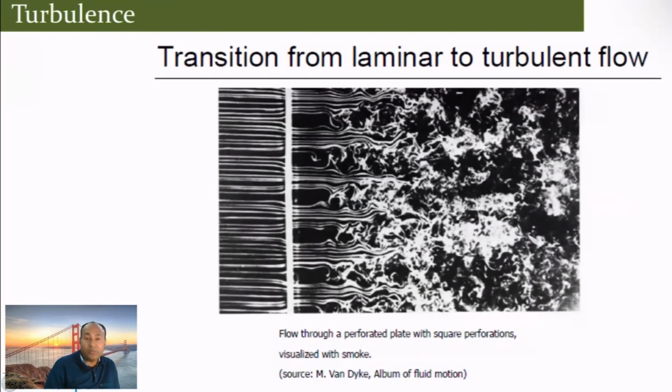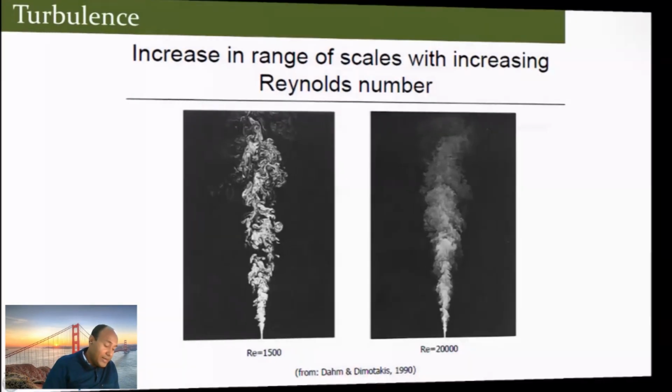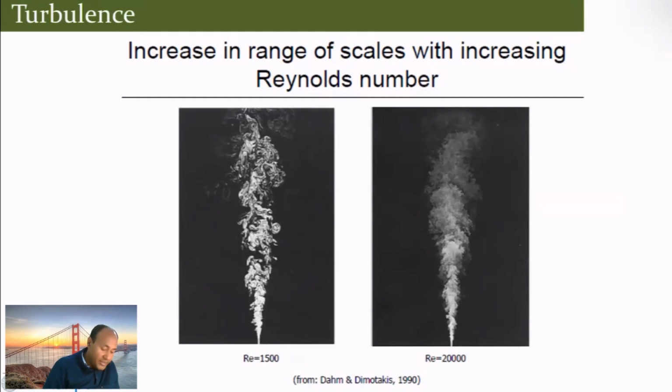This is where transition to turbulence happens. This is a top view of an experimental picture. There is a nice uniform flow, it goes through boundary layer growth, then through transition, and then it becomes completely turbulent. This is a jet, at Reynolds numbers of 1500 and 20,000. So with increasing Reynolds number, the range of scales increases. That means you see the structure here and you see the structure here. So once you increase more and more the inertia effect, or the Reynolds number effect, you get to see this.